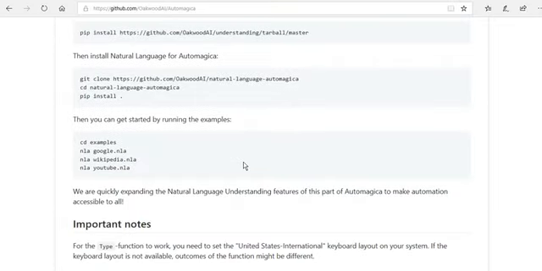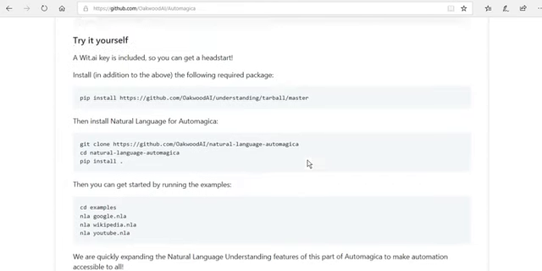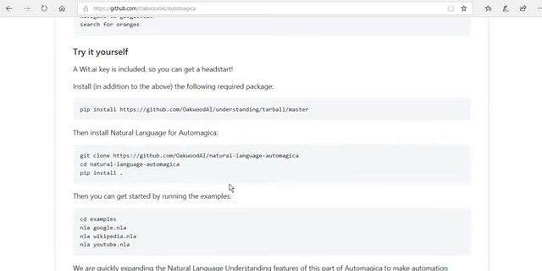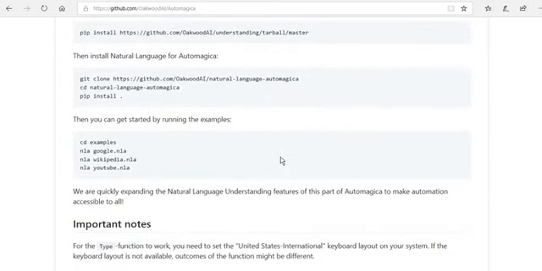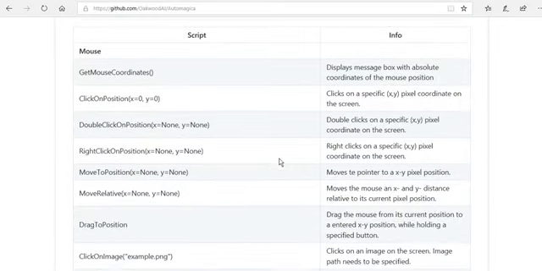And if you want to store Automagica code locally or on a server, you have to download a Git repository. Git will help you clone and update your latest code on your host machine. This is very easy and simple when you start with Python automation.